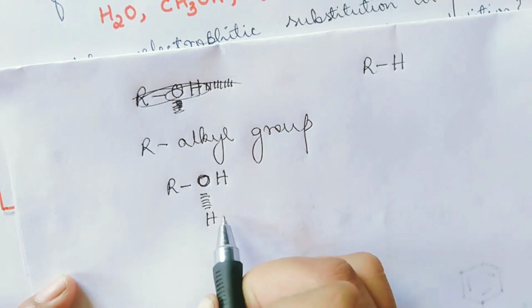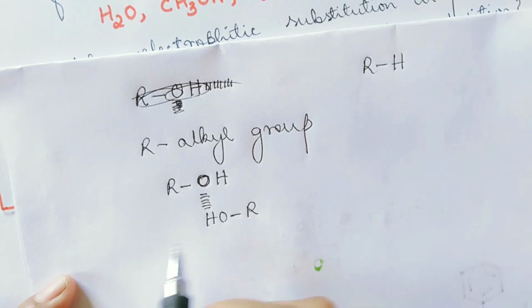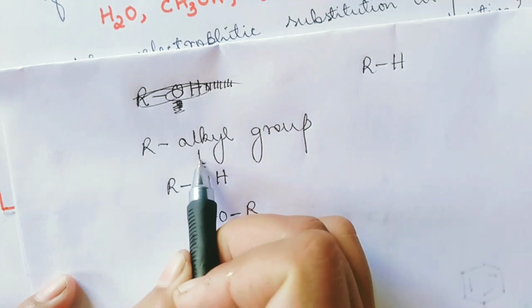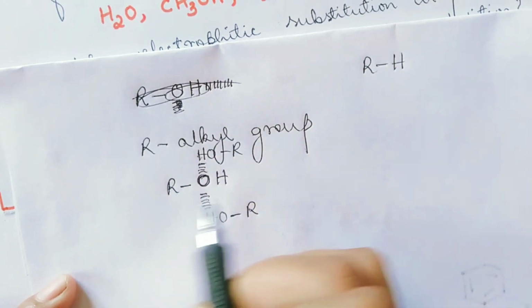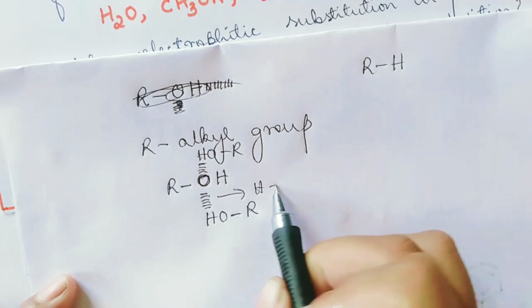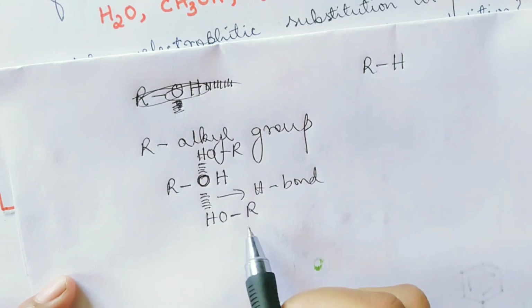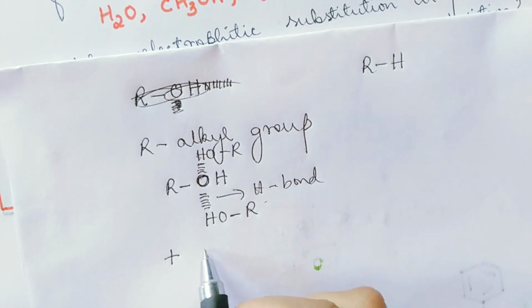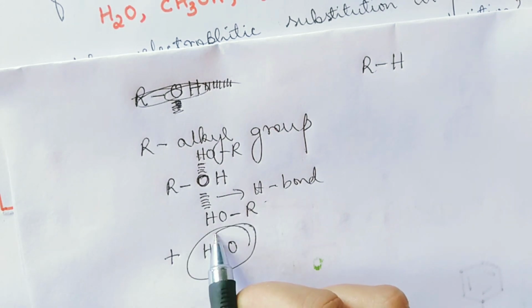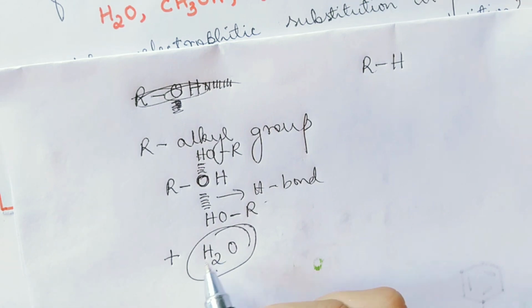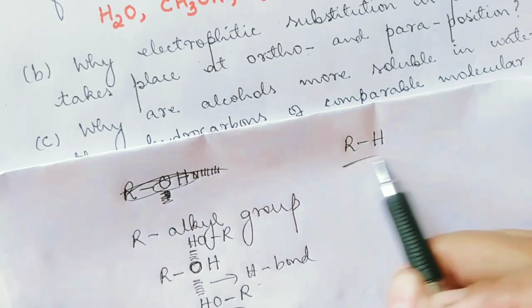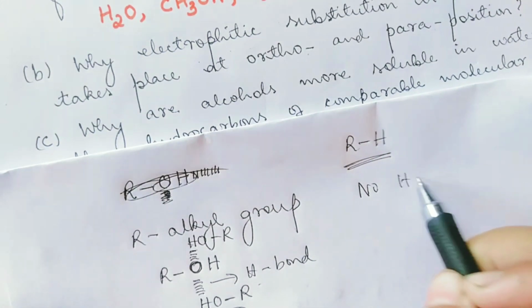Like this. So in this way. Now this one with another one like this. It goes on in this way. So there is a hydrogen bonding in what? In alcohol. Because of this hydrogen bonding, when you dissolve this alcohol in water, this one is also able to form a hydrogen bond with water. So because of that, alcohols are more soluble in water than alkene, because in alkene we don't have hydrogen bonding.